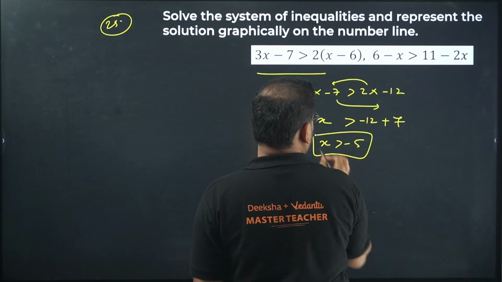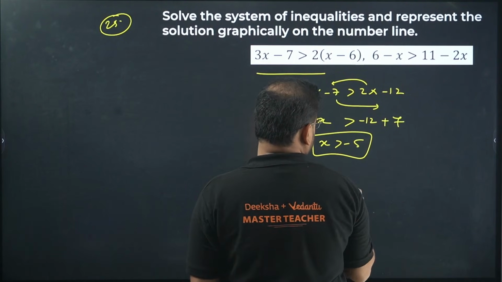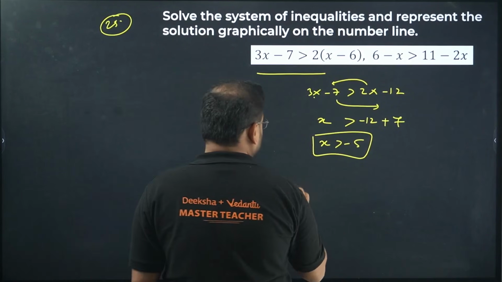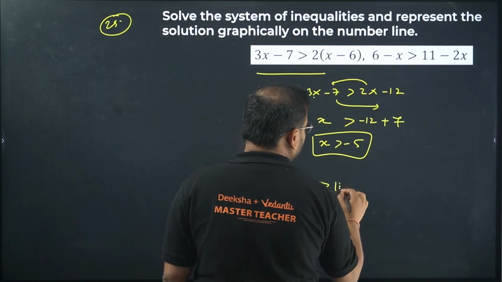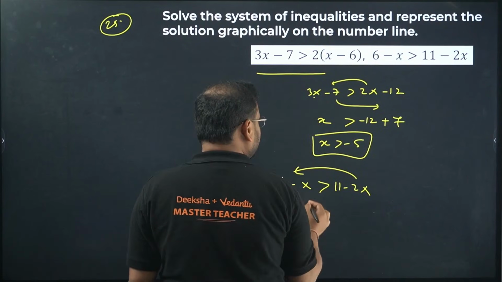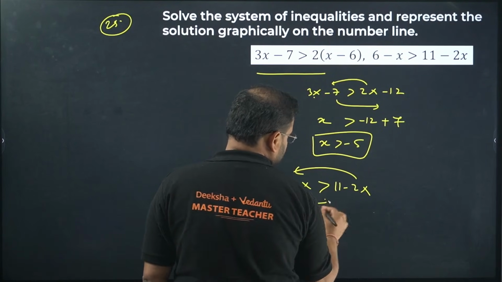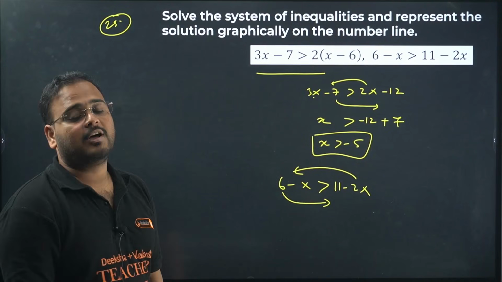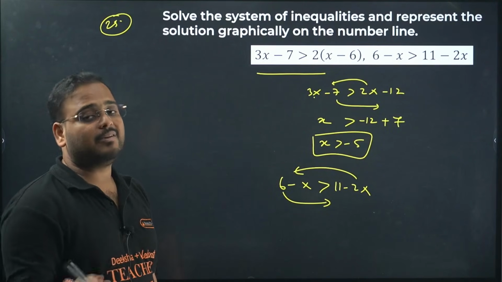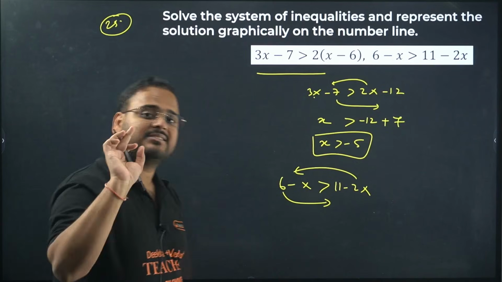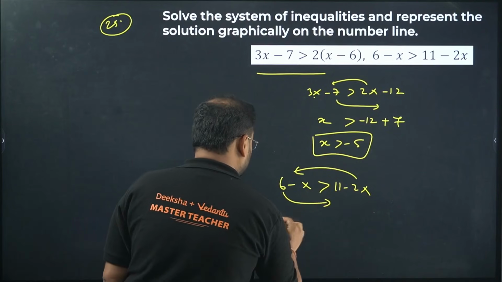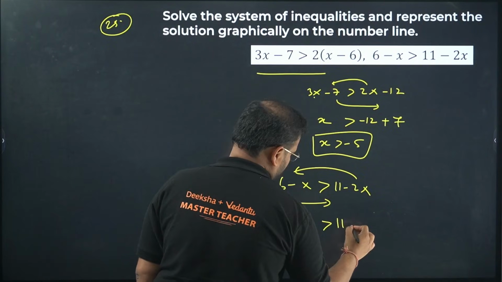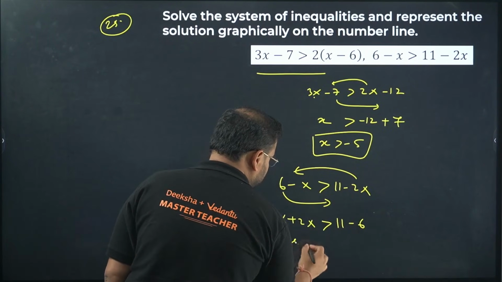First one. Number line you draw. Okay. So I'll write later. Right now just get the inequalities. Next one. 6 minus x is more than 11 minus 2x. Move x on this side and 6 on this side. As I mentioned, only the division or multiplication by a negative sign will make the inequality reverse, otherwise it remains the same. So minus x plus 2x more than 11 minus 6. This is x more than 5.